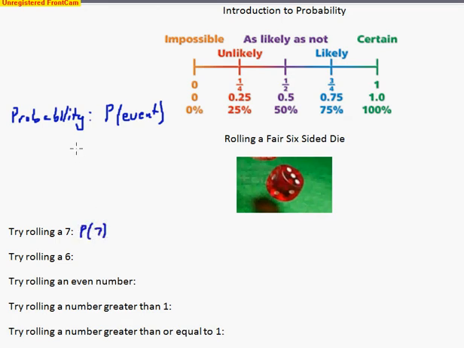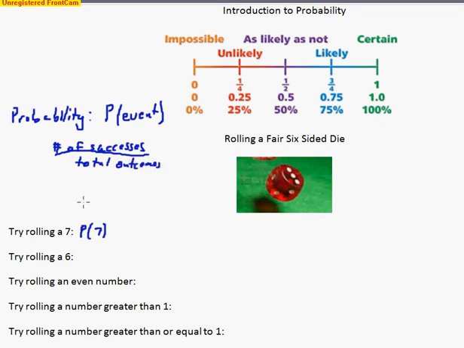And so before we get to exactly what that is, let's talk about the fraction form of probability. And so if we have the number of successes on top of the fraction, then the total number of outcomes would be on the bottom of the fraction.